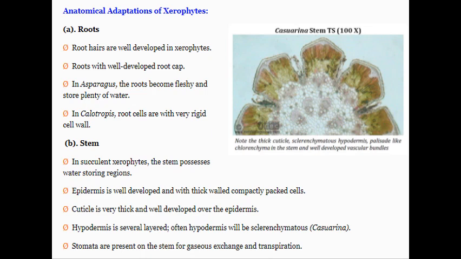Here you can see the transverse section of the Casuarina. Note the thick cuticle, sclerenchymatous hypodermis, palisade-like chlorenchyma in the stem, and well-developed vascular bundles seen in the Casuarina stem.